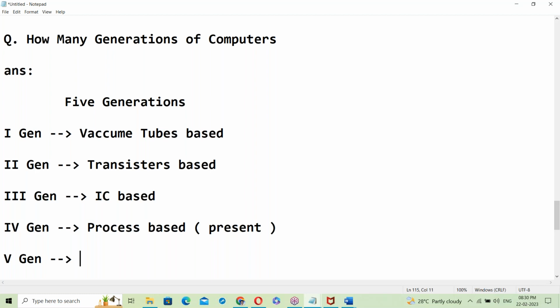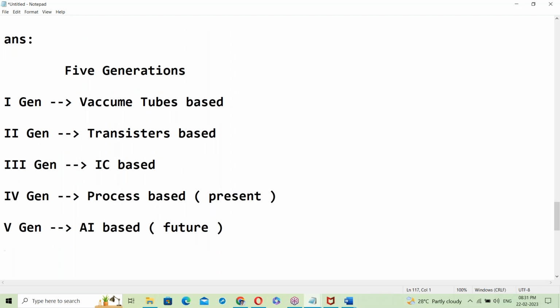Plug boards, okay, maybe, but actually the first computers worked completely on vacuum tubes initially. Later transistors were used. Next IC integrated circuits. Next processor based. Fifth generation is AI based. It's the future.